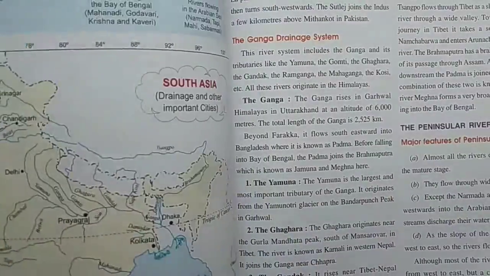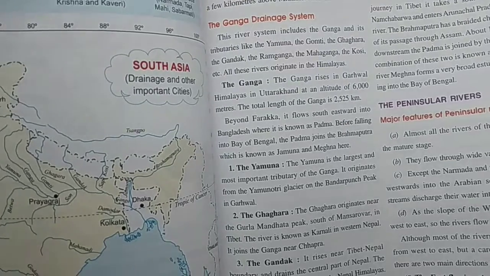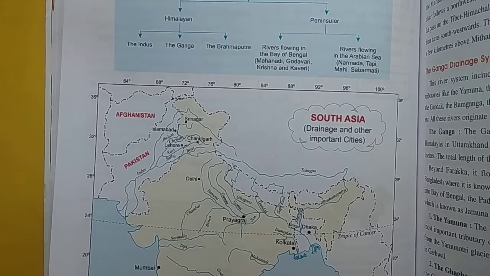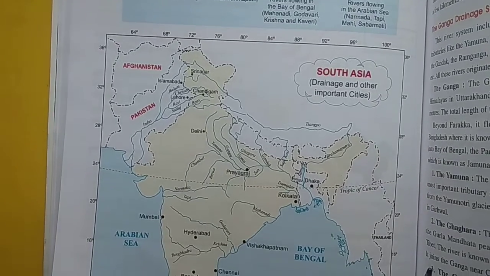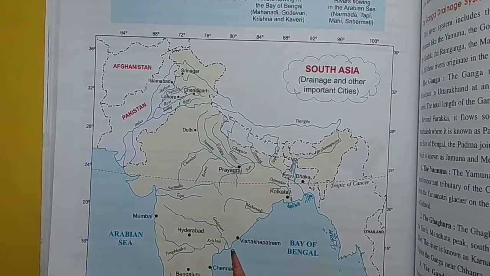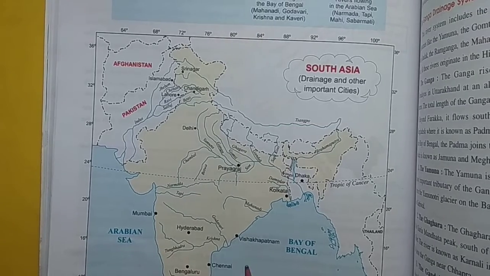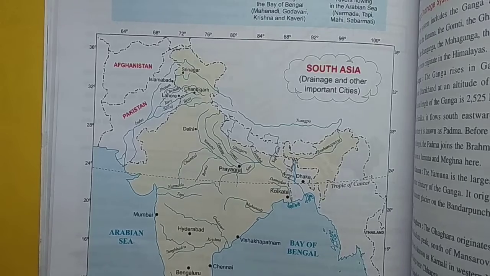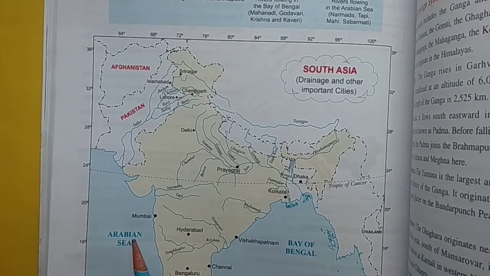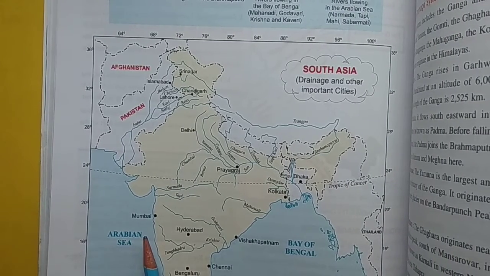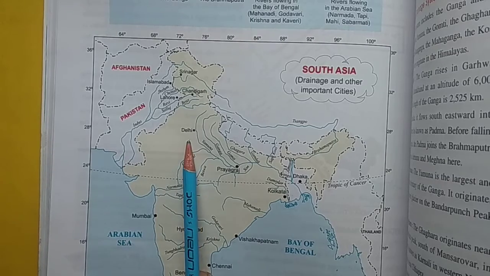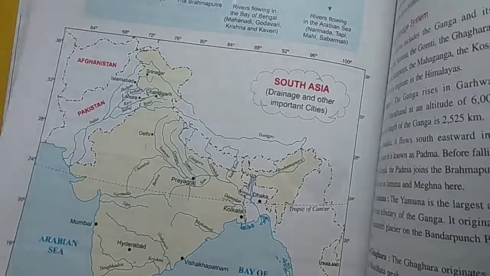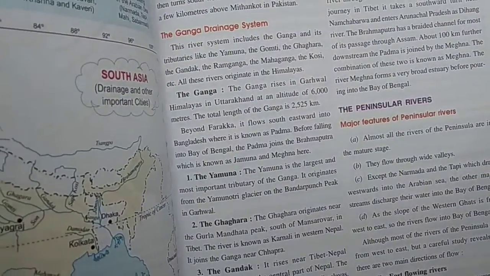Turn over the page and there is the important South Asia drainage and other important cities. So all the other important cities which are in your syllabus are mentioned here. Okay, this is Kolkata, Visakhapatnam, Chennai, Kochi, Bengaluru, Hyderabad, Mumbai, Delhi. And these are the rivers. Understood, children? This is very simple chapter and there will be only map work.